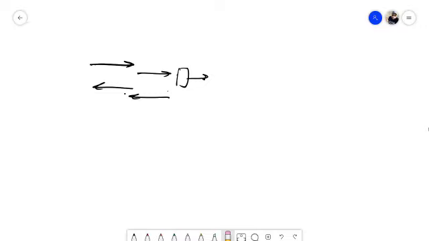Now let us understand the uses, or where this third law of motion is applied.